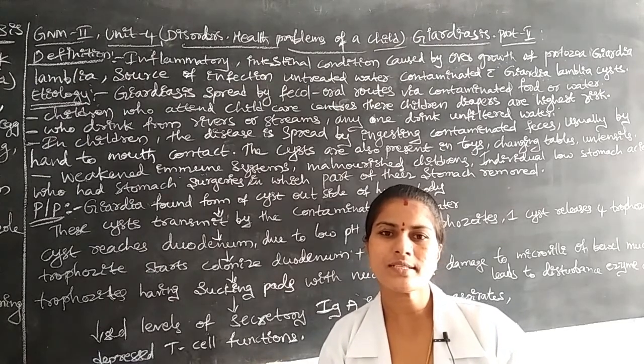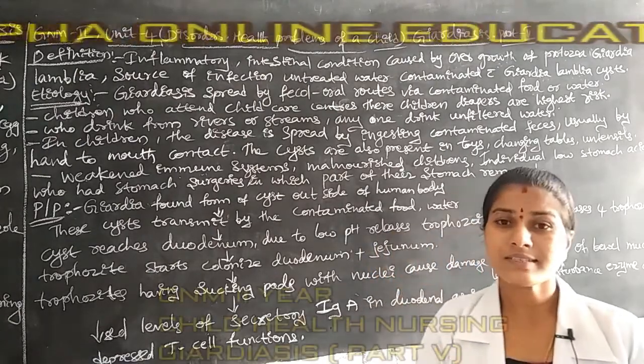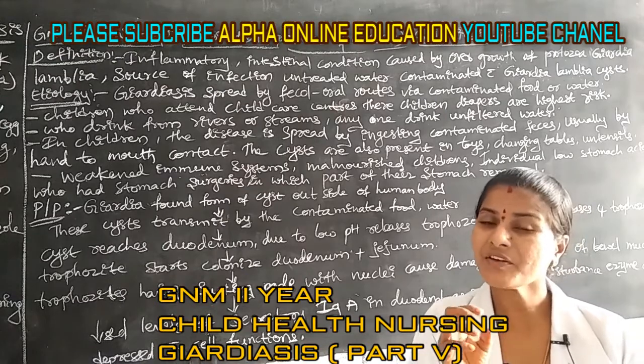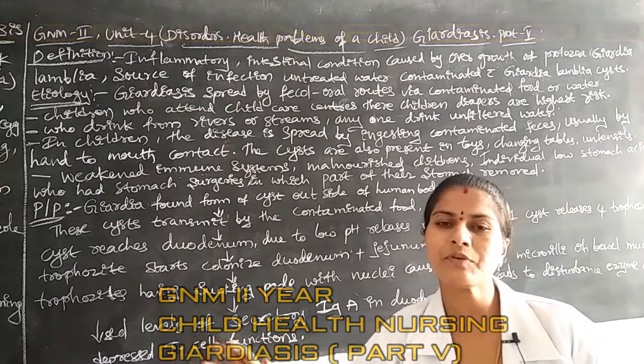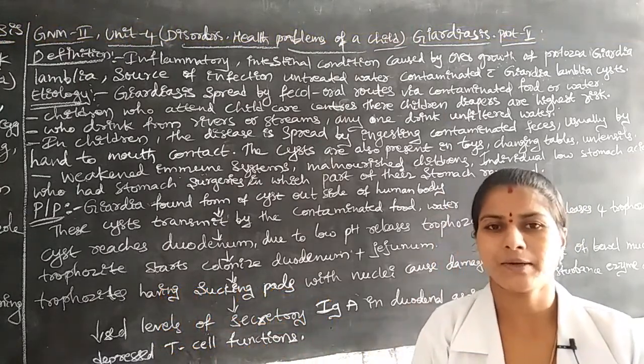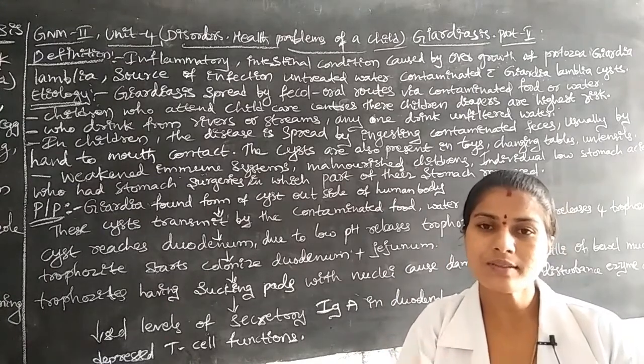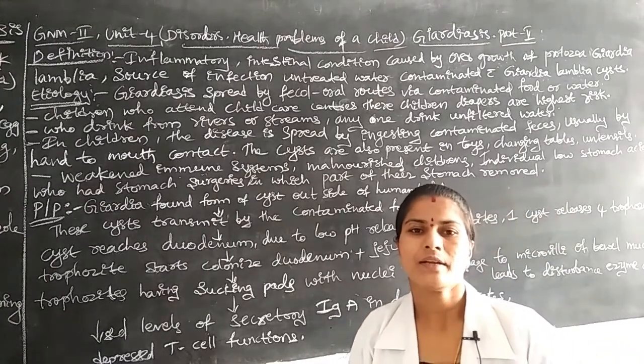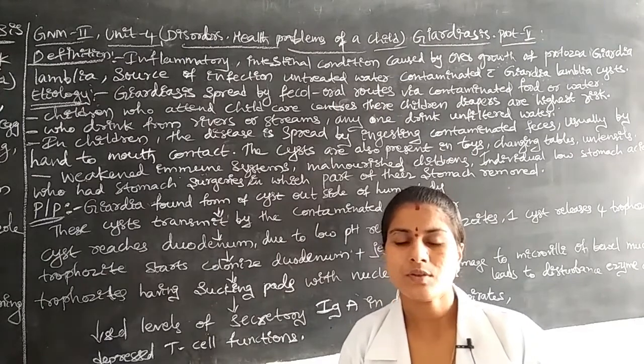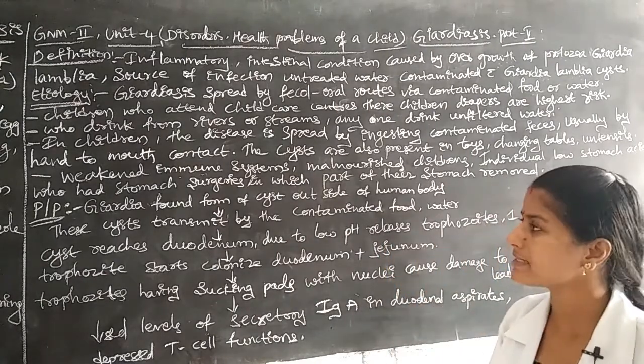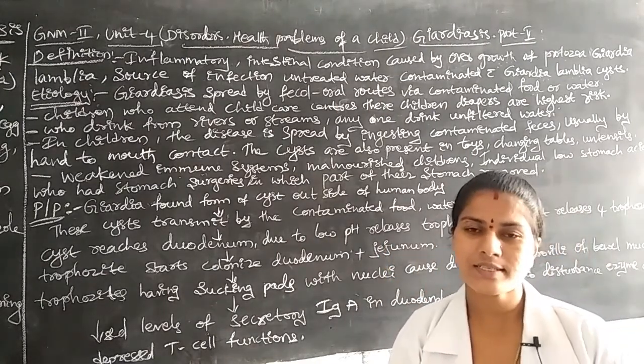Due to these reasons, some part of the stomach, or even the total stomach, is removed. Those who have undergone this type of stomachectomy, those children may be affected by Giardiasis disease condition.